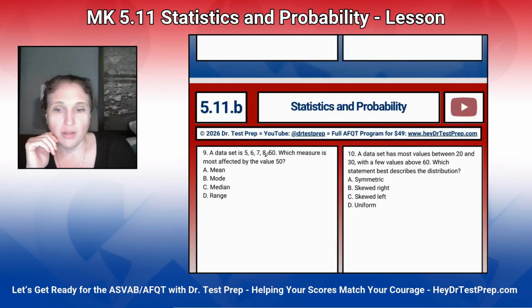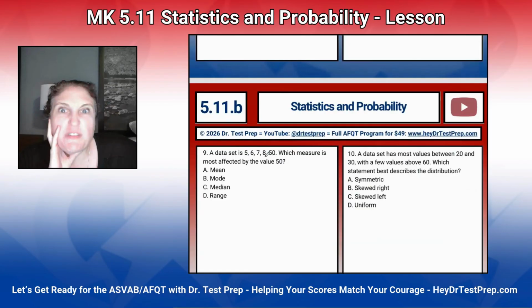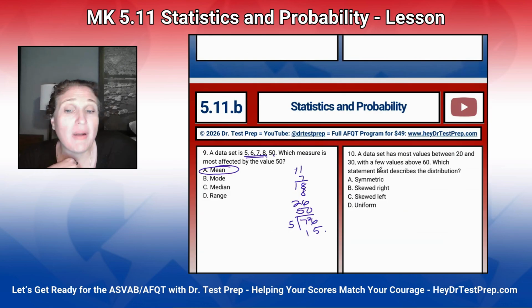Okay, so here we have these, look at these little numbers, and then all of a sudden we have 50. Anytime we add an outlier number, that will always change the mean. Always, because now we're adding such a bigger number to it. So like if I add these numbers up, 5 plus 6 is 11, plus 7 is 18, plus 8 is 26, plus 50 is 76. And if I divide 76 by 5, I get 15. Look at how high that is compared to all the other numbers. So that's why the mean gets messed up.